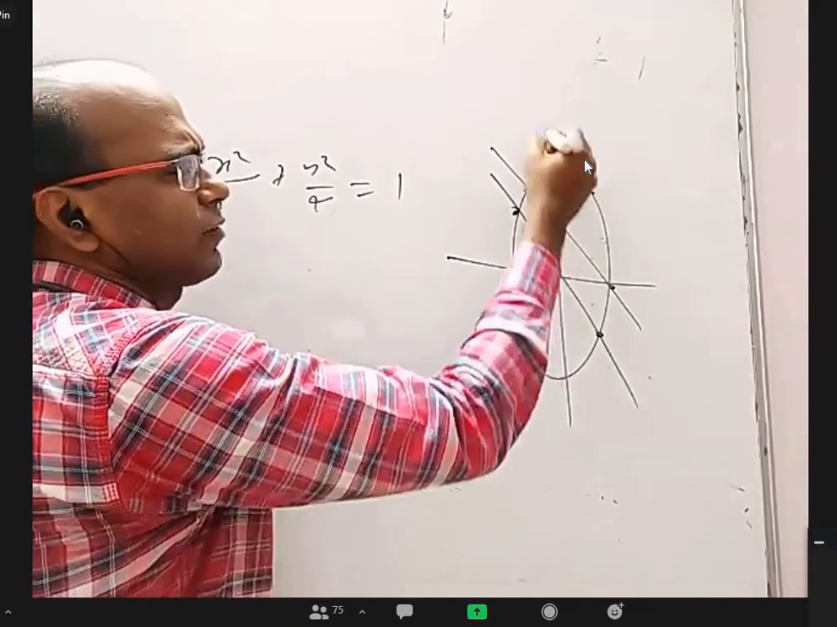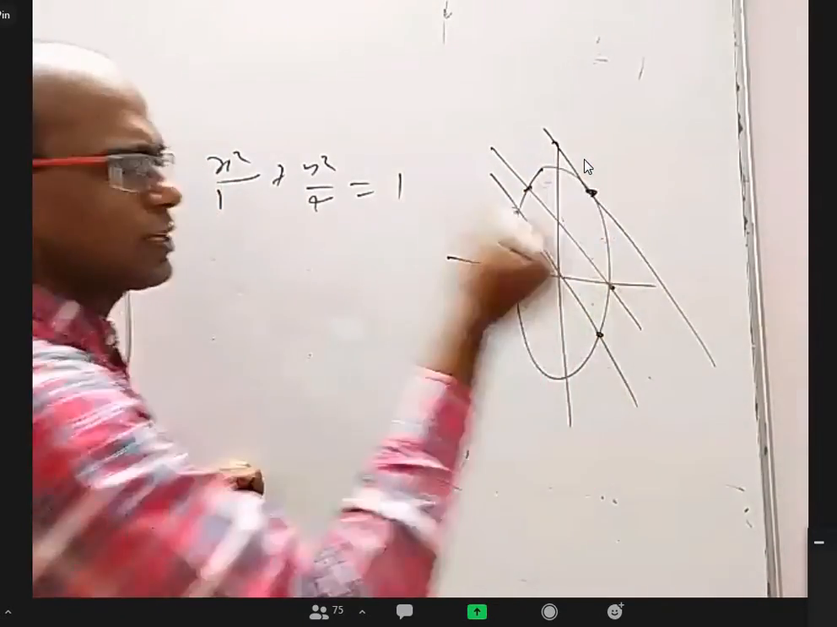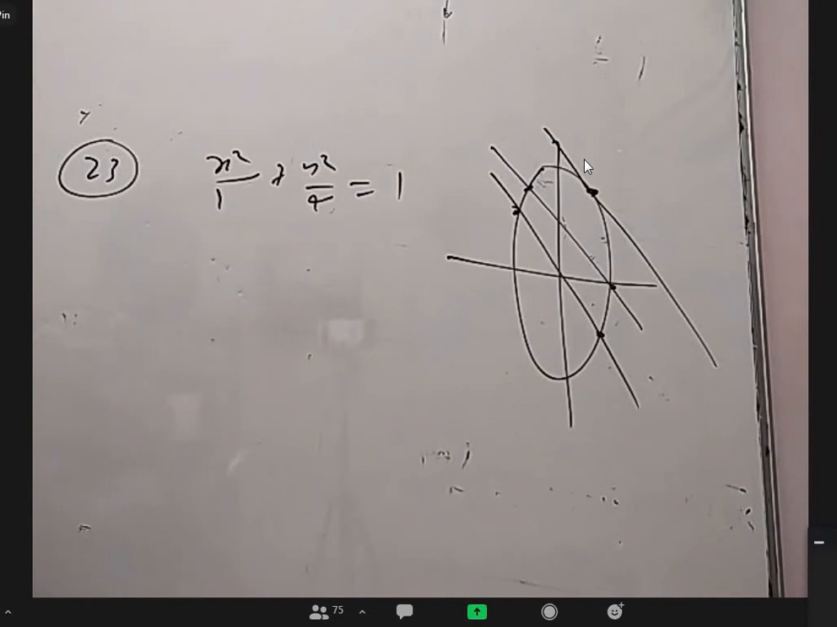Can I say x plus y will attain maximum when there is a tangent which is in the form of x plus y plus k equal to 0? Am I right?